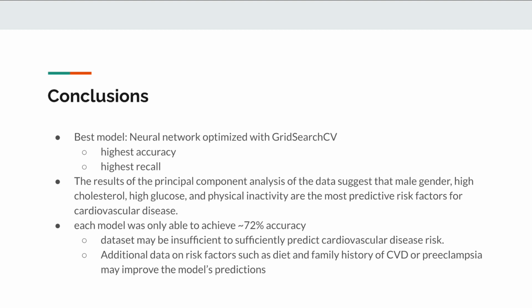However, even after optimization of parameters, each model was only able to achieve around 72% accuracy. This implies that the dataset may be insufficient to sufficiently predict cardiovascular disease risk. Additional data on risk factors, such as diet and family history of CVD or preeclampsia, may improve the model's predictions.